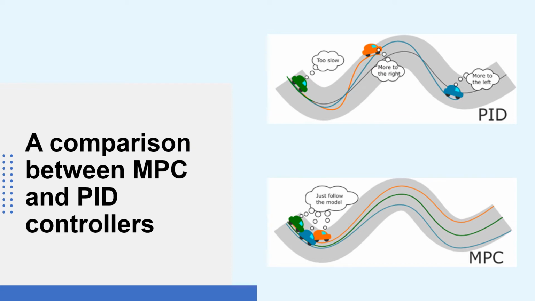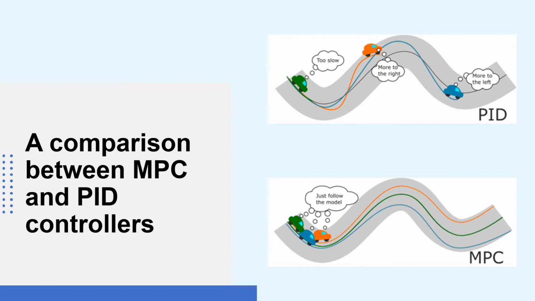This is the comparison of two controller strategies, PID and MPC, where the PID controller uses the current and past states of the system to adjust the actuator. For example, where the orange car drives too near to the left-hand side of the road, the system only will correct it and adjust it back more to the right-hand side. While the MPC follows the model and the present measured value. If the model is good, it follows the set point value. For example, the green car will just drive according to the accurate path. However, a small error in the model can lead the system astray, like the orange car and the blue car.